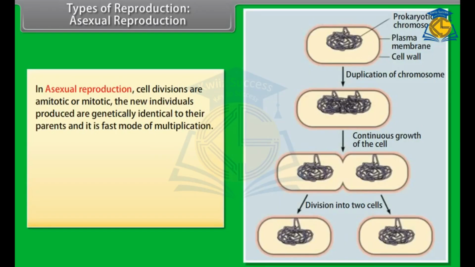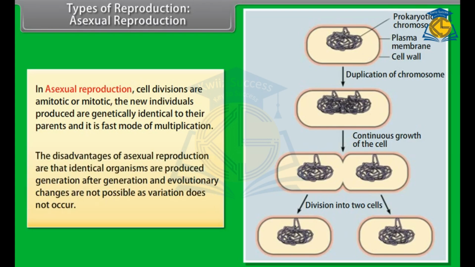In asexual reproduction, cell divisions are amitotic or mitotic. The new individuals produced are genetically identical to their parents and it is fast mode of multiplication. The disadvantages of asexual reproduction are that identical organisms are produced generation after generation and evolutionary changes are not possible as variation does not occur.